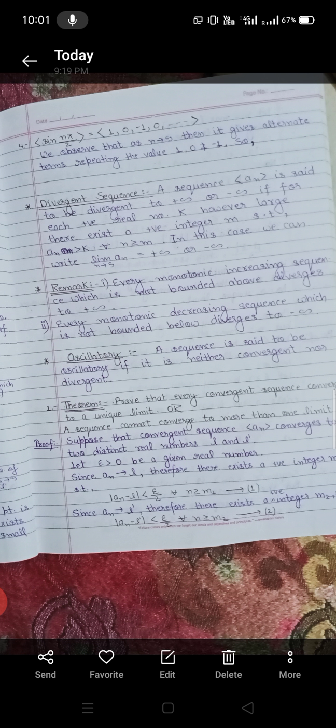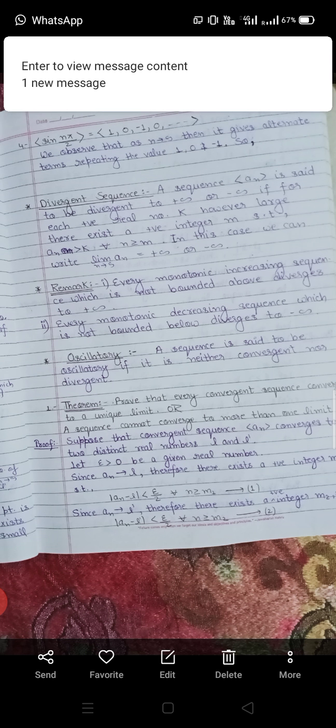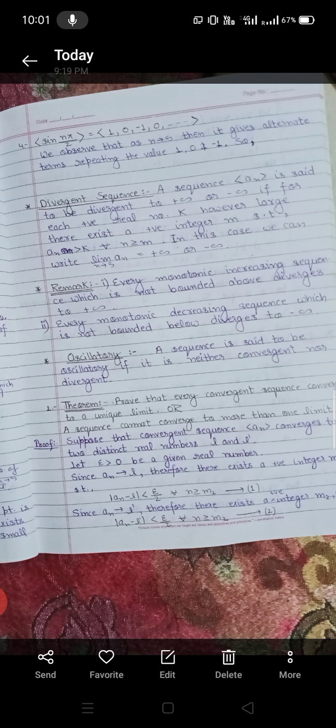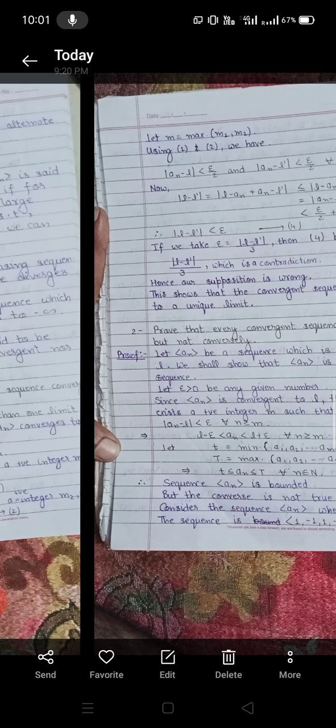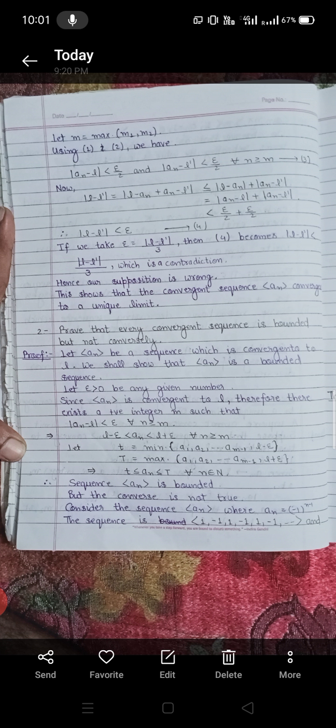This is equation 2. Let m is equal to maximum of m1, m2. Using 1 and 2 we get mod of an minus L is less than epsilon by 2, and mod of an minus L dash is less than epsilon by 2, for all n greater or equal to m.